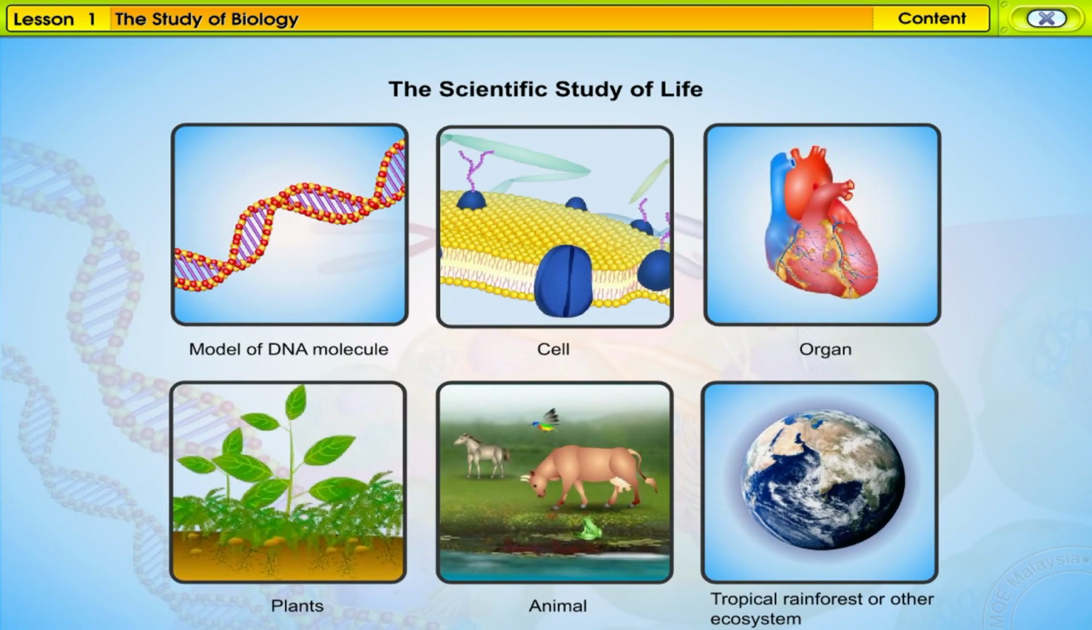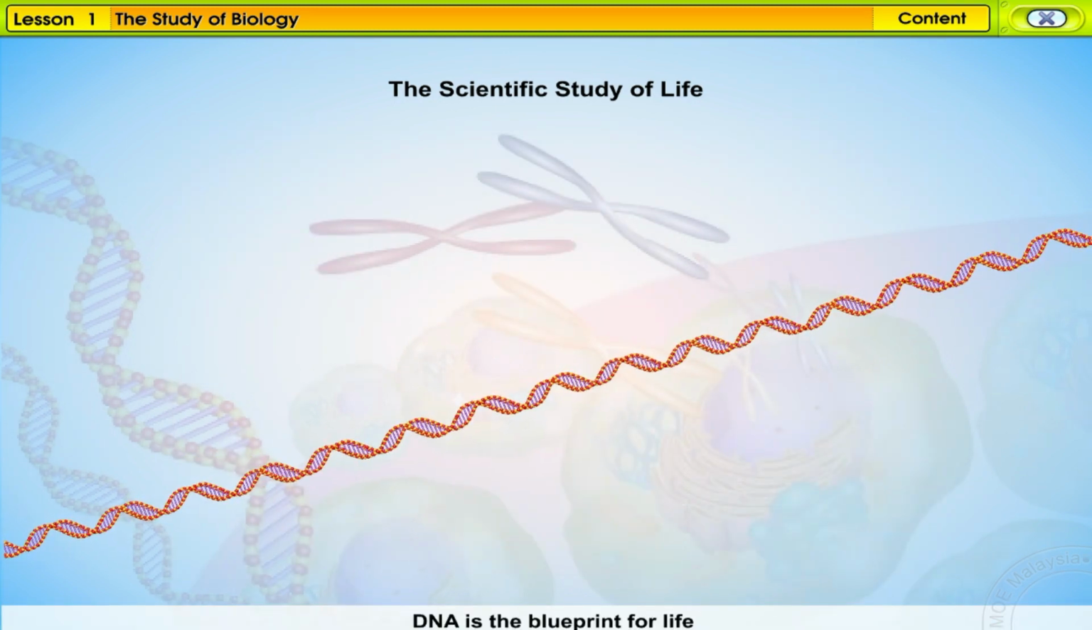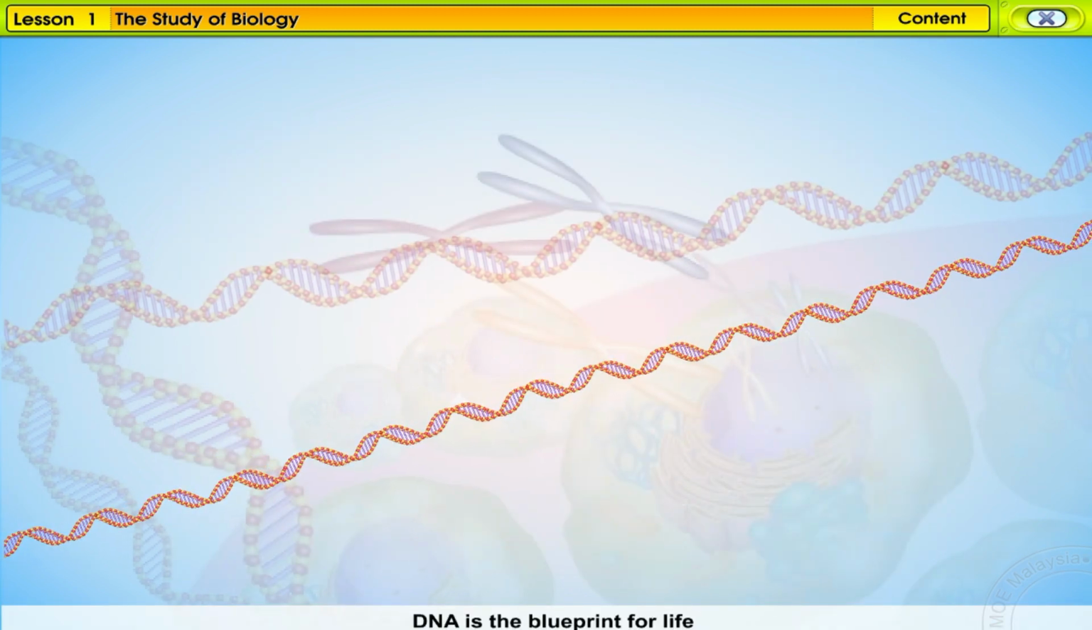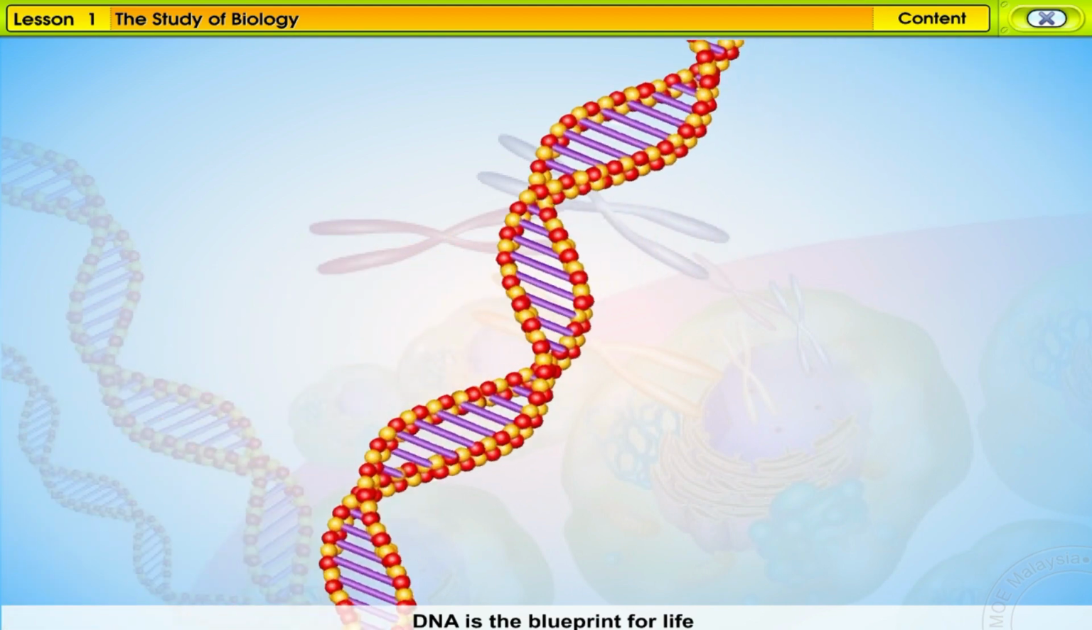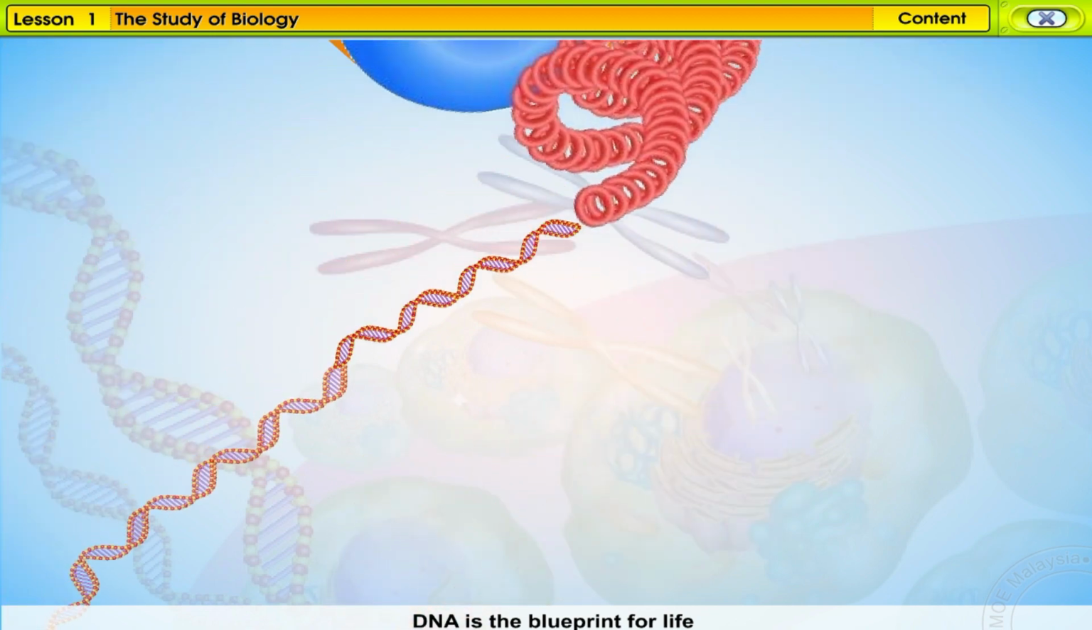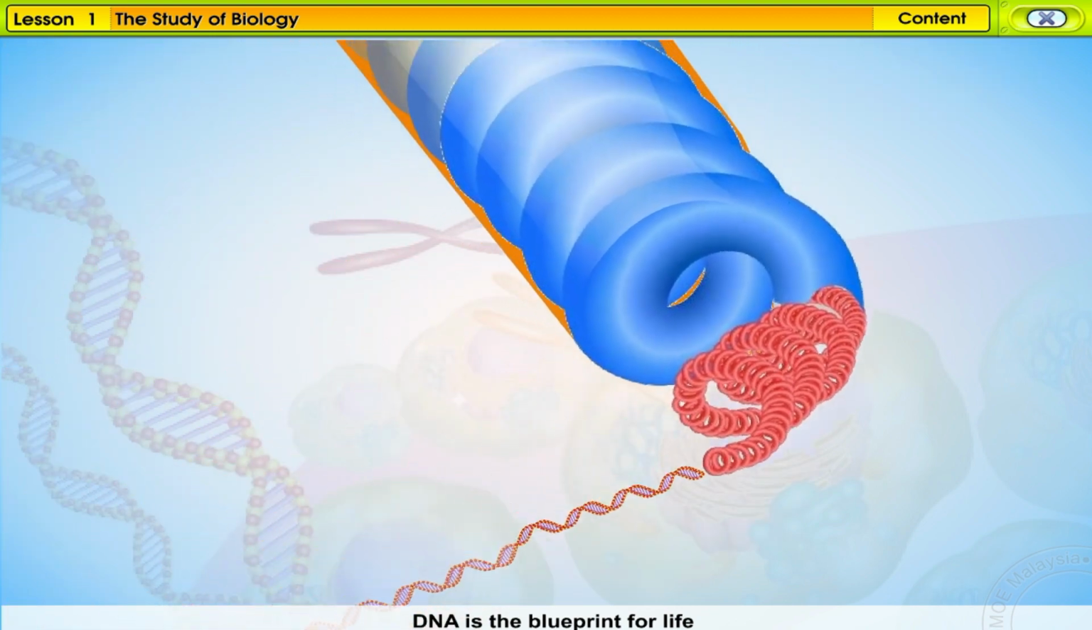Look at the animation: the scientific study of life. To understand what is the study of biology, let us take a tour of the different levels of the organization of life. The molecular level of life includes molecules responsible for life, such as the DNA, short for deoxyribonucleic acid molecules. These molecules provide the blueprint for constructing the organism.